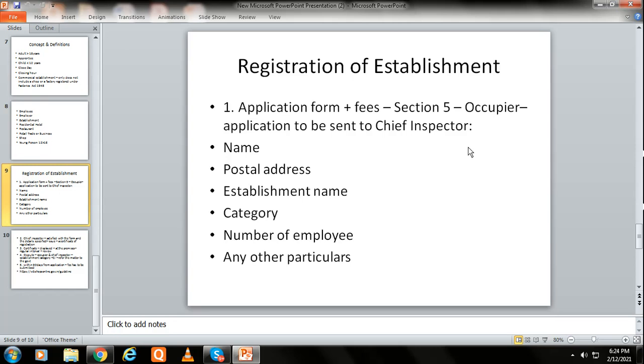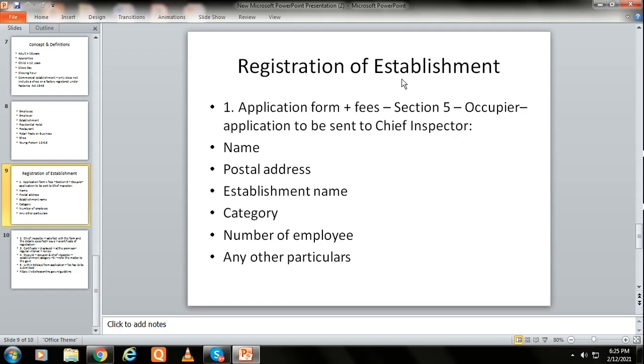This will contain the name of the employer and the manager if any, the postal address, then the name if any of the establishment, and the category of the establishment, that is whether it is a shop, commercial establishment, residential hotel, restaurant, eating house, theatre or other place of public amusement. We have earlier noticed that the definitions under the Shops and Establishment Act for shops or commercial establishments as well as for residential hotels are different.